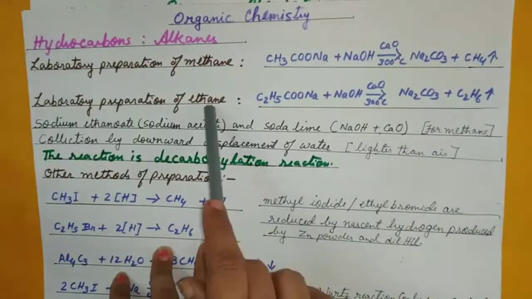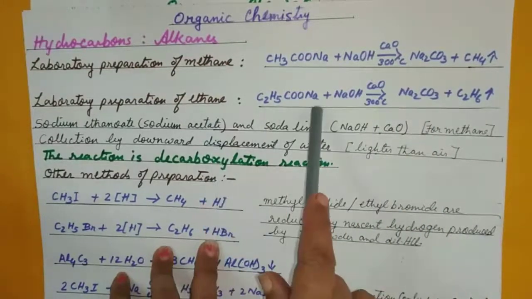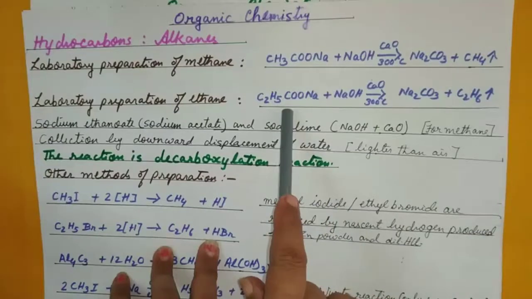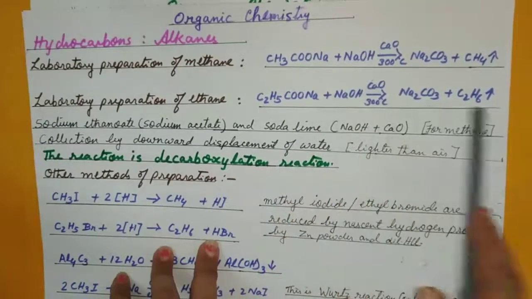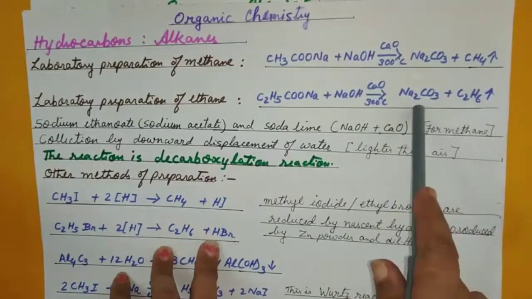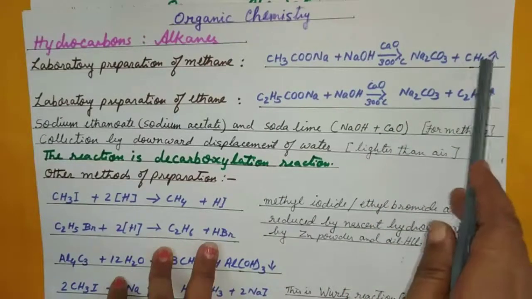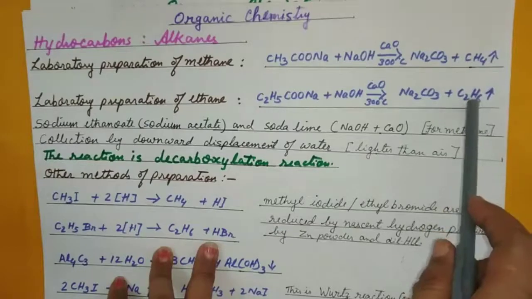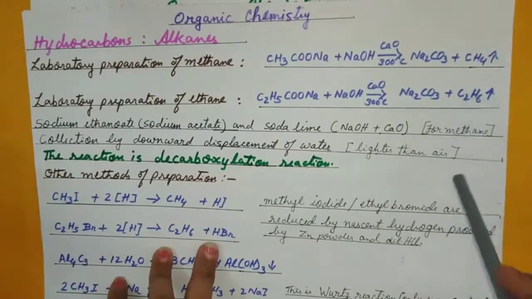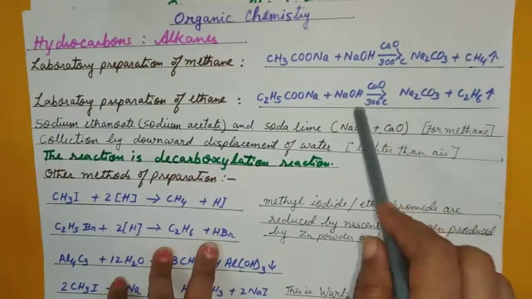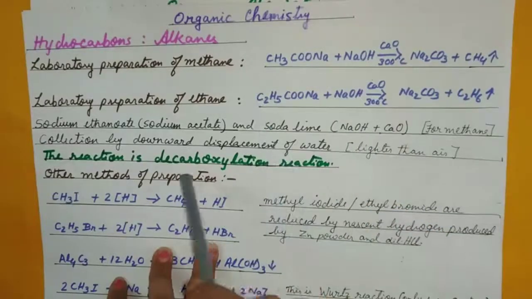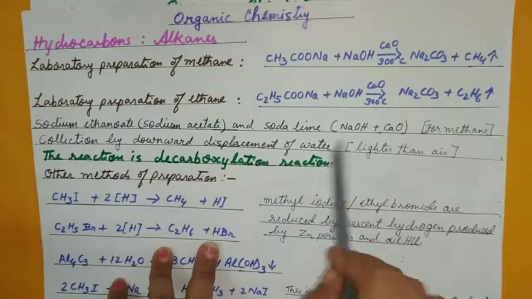And for the preparation of ethane, you need sodium propanoate and soda lime, you get ethane and sodium carbonate. So in this case, they are lighter ones, so can be collected by the downward displacement of water. And this reaction is known as decarboxylation reaction.